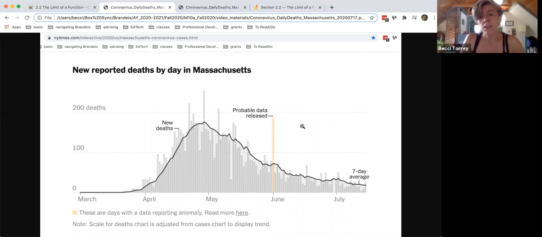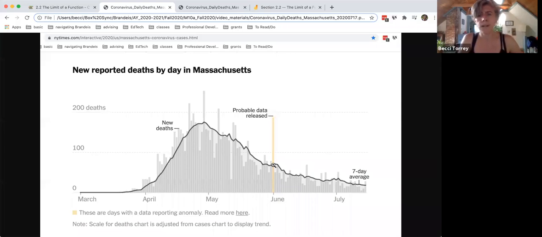Okay, and now I want to ask, what is the expected value? If you didn't know yet, maybe you're coming up to the end of May and you're trying to predict how many people are going to die on June 1st. What's the value that you would guess is going to be the number of deaths for that day? Okay, and again, we can just read it off the graph, right? And so the actual values are going up and down. And so the New York Times has drawn in this model of a 7-day average. And from that, it's coming down, dips below 100 in the middle of May and keeps going down. So we would have guessed, right, the expected value is probably around 75, 60, something like that, right?